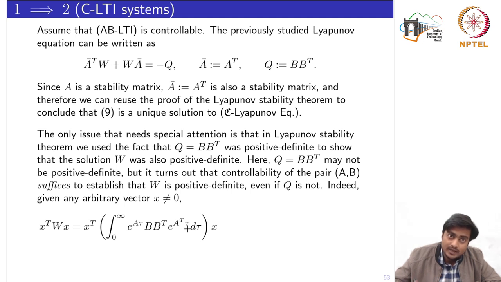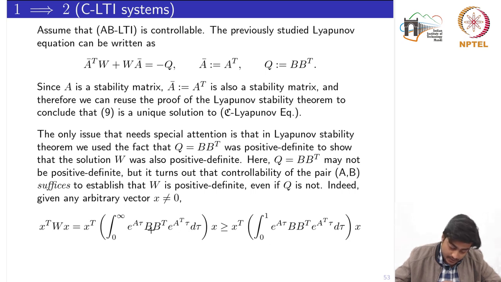If I compute that integral from 0 to 1, the value over 0 to infinity would definitely be greater than or equal to it, because the integrand is a positive quantity. And this is nothing but your reachability Gramian.